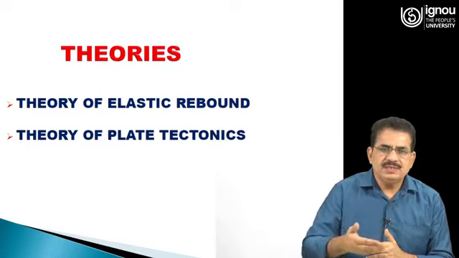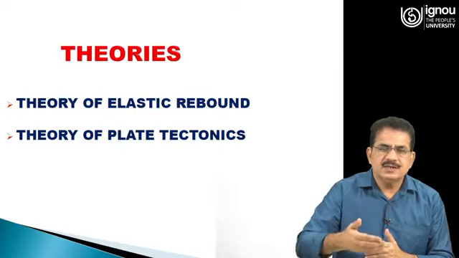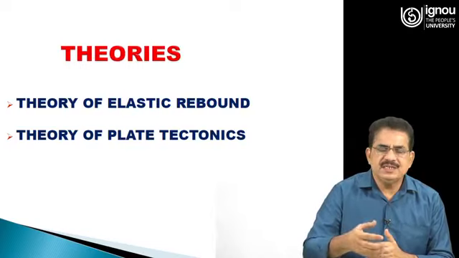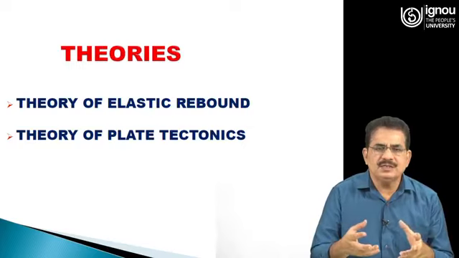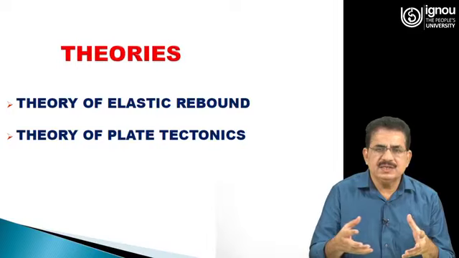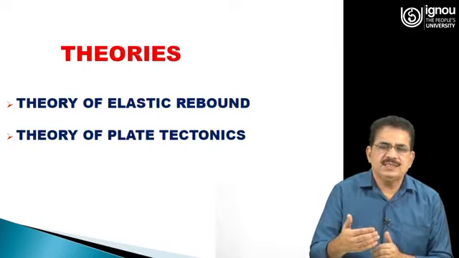What is the meaning of the reaching of threshold limit? It means the resilience of the rock mass is crossed, and in that case there is a rupture in the rock mass, and due to the rupture a large amount of energy is released, and this energy shakes the earth. So, this is theory of elastic rebound.